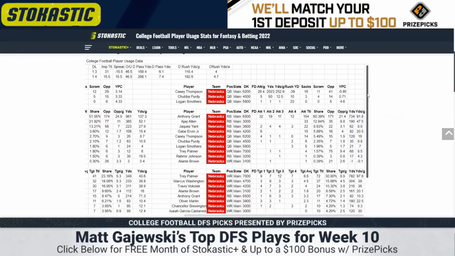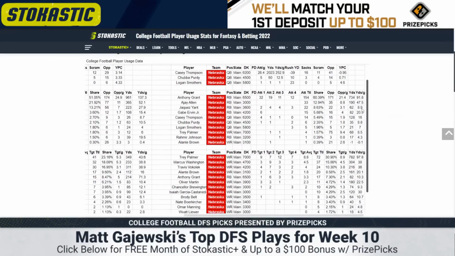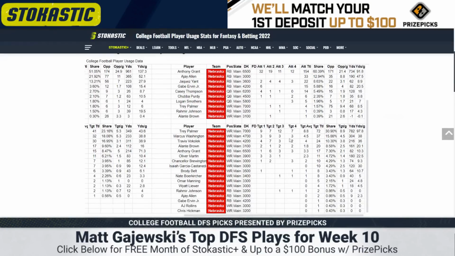It's a disaster. Trey Palmer continues to be the engine of the offense. He had a terrible game last week on 7 targets. Just the quarterbacks can't get him the ball. And especially if it's Smothers or Purdy, man, I don't know if I can play Palmer at this price, 7K. Love the guy. He has a 31% target share, 98 yards per game. It's over 100 if you exclude last week's dreadful showing from Purdy and Smothers, but if those guys play, I think I'm probably going to X out Palmer, as sad as it is.